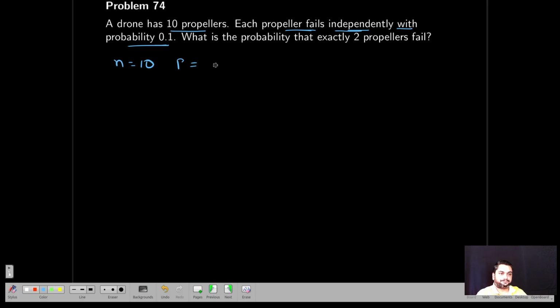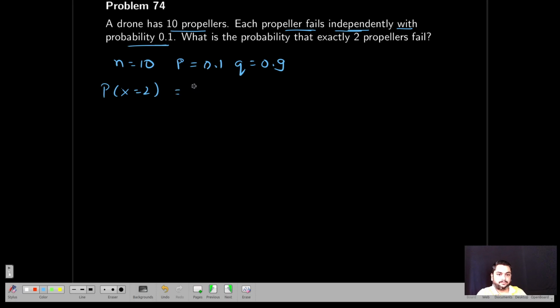Be careful what your P is. P doesn't always mean success. P means whatever it actually means in your question. In this I will take P as the failure probability, that is 0.1. So Q, success, will be 0.9. It doesn't mean that P means success and Q means failure. If you take it otherwise, then you have to change your formula. P means what I require to solve, that I consider as my probability P. Now exactly 2 propellers means P of x equal to 2.